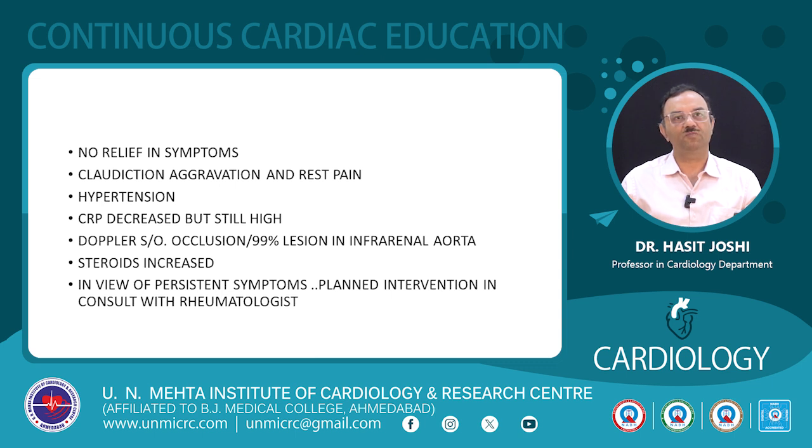CRP had decreased from about 230 to about 90, but it was still high. A repeat Doppler showed occlusion, or about 90% lesion in infrarenal aorta. Steroids were increased. In view of persistent symptoms, a planned intervention was done in consult with rheumatologists.